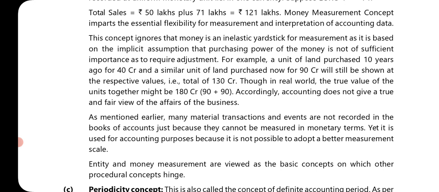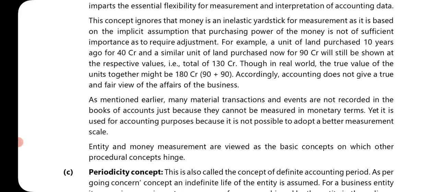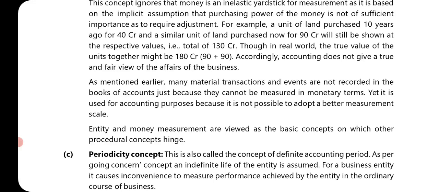So here what is happening, 10 years ago we purchased a land which was 40 crore rupees. Right now we are purchasing a similar size of land in a similar locality, but we are supposed to pay 90 crore. So the total value paid by the business is 40 crore plus 90 crore, which is 130 crore, but the actual value of that 40 crore land which was purchased 10 years ago is now 90 crore rupees, but we are not adjusting our books of accounts here. Okay, value will be shown as 130 crore only and not 180 crores.